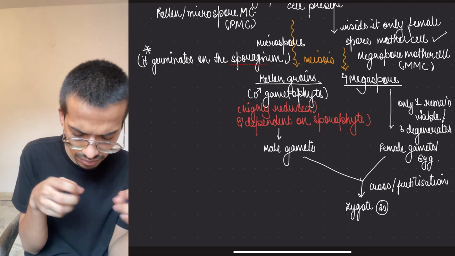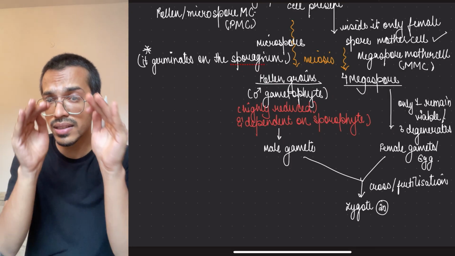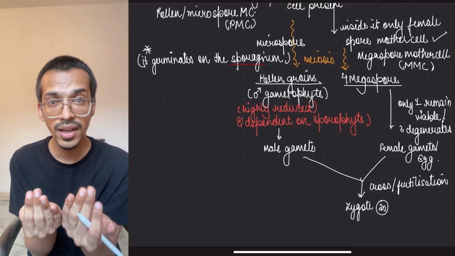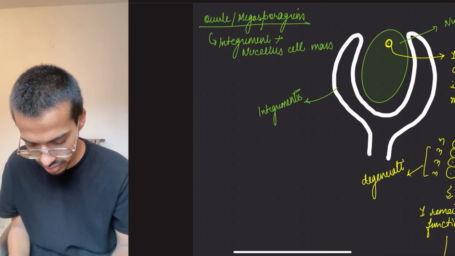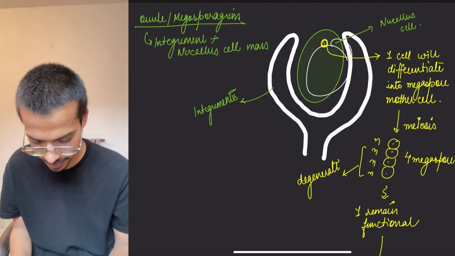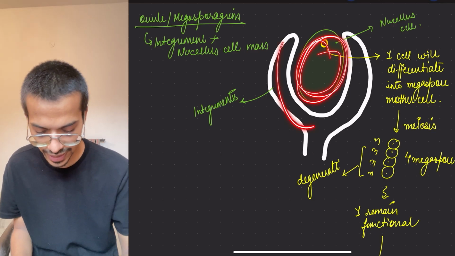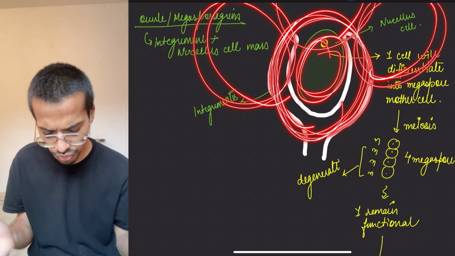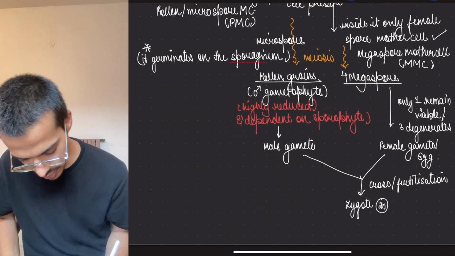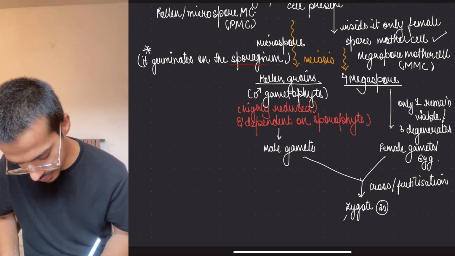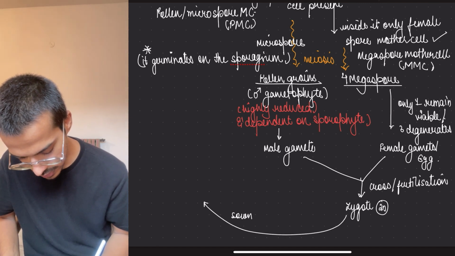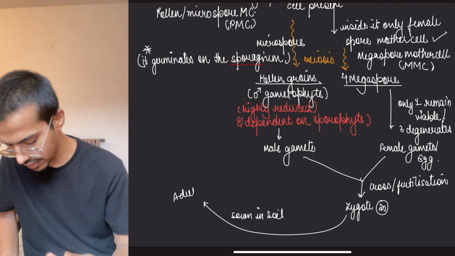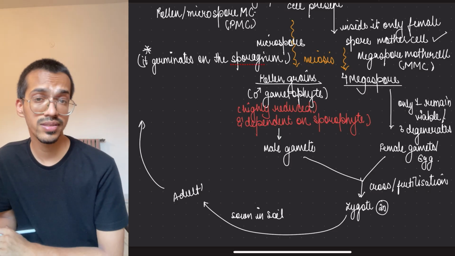Here this zygote is present in the female body. The integuments which you saw will harden up and form the seed outer coat. So everything is happening in this area. This thing will harden up and act like a seed. So this is one seed, another seed, so a multiple seed kind of condition will be formed in them. The zygote, when it is sown into the soil, will germinate and form the adult, which will start the story again. I hope this is understood to you.